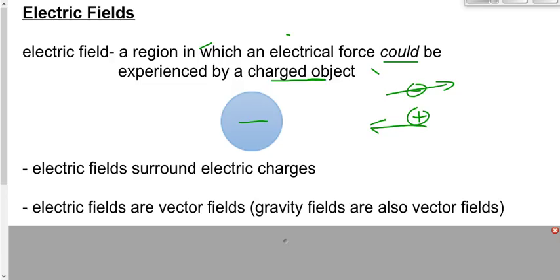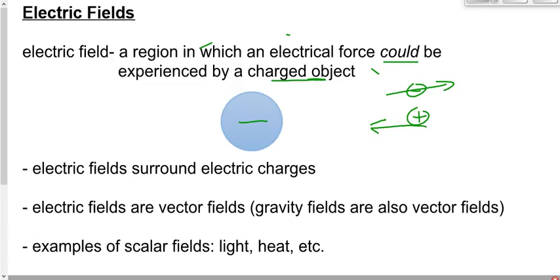As opposed to something like a scalar field, like a heat field or a light field, which provide influence just like electric fields and gravitational fields do. But they don't influence things in a particular direction.